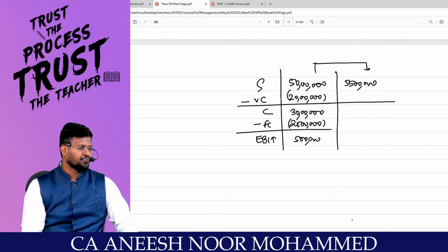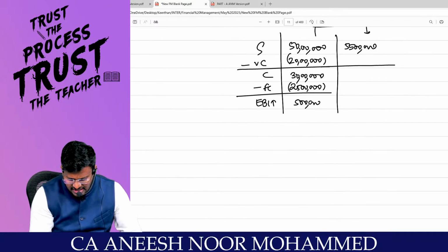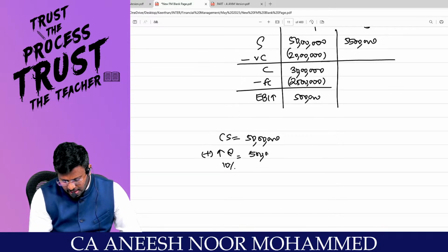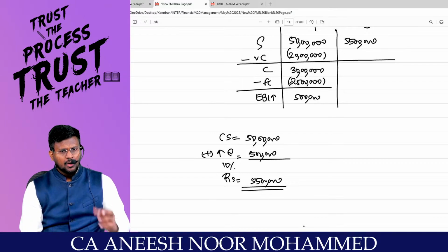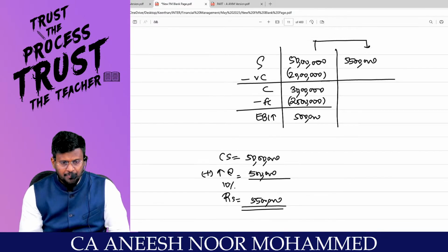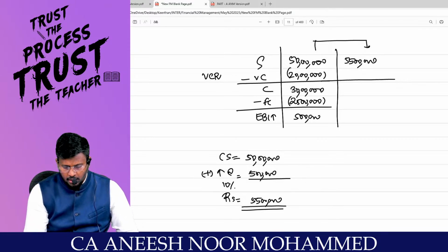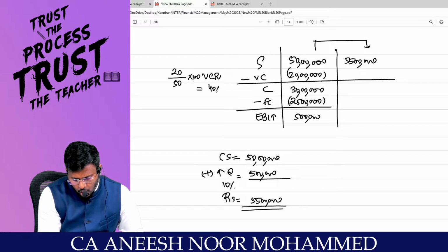So from 50 lakh, the sales is going to be 55 lakh. Are you all really with me? Because if the sales has been increased by 10%, current sales is equal to 50 lakh. Add the increase at how much percent? 10 percent comes to 5 lakhs. So the revised sales will be 55 lakhs. Surely if the sales increase, automatically the variable cost will also increase. Right, sir? Earlier the variable cost ratio was 20 lakh divided by 50 lakh into 100 comes to how much percent?